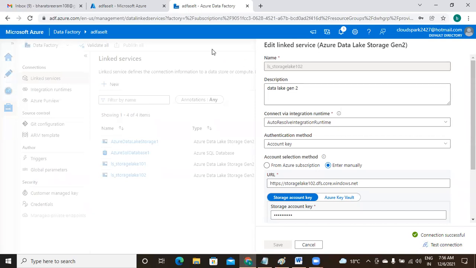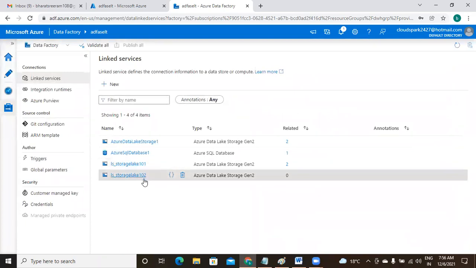At the time of creating only, we disabled those options. Suppose if it shows some errors, please go to the storage account and disable the soft delete options: soft delete for blob, soft delete for container. Those two options you have to disable. Okay, test connection is ready for you. Then data sets you need to create.